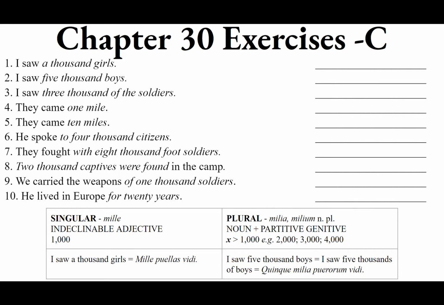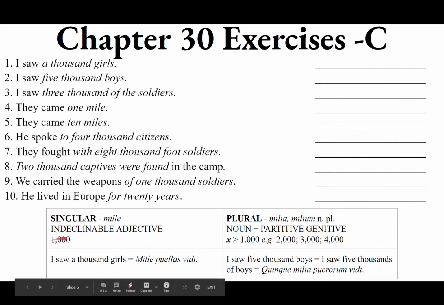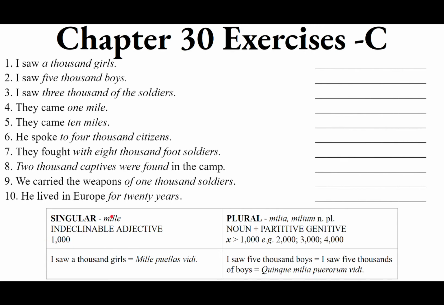Since it's only 1,000, not more than 1,000, we use mille, an indeclinable adjective. That means it only has that form, and as an adjective it modifies the noun, girls. So mille puellas, it's the only form it has.